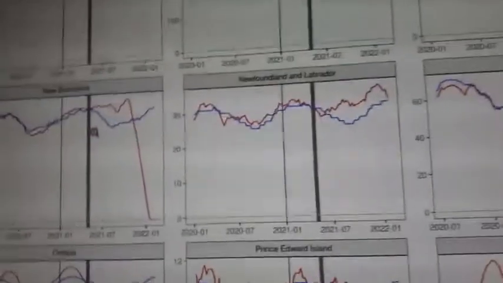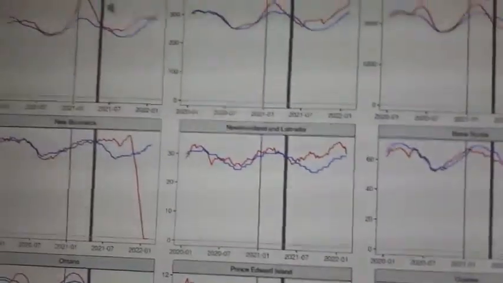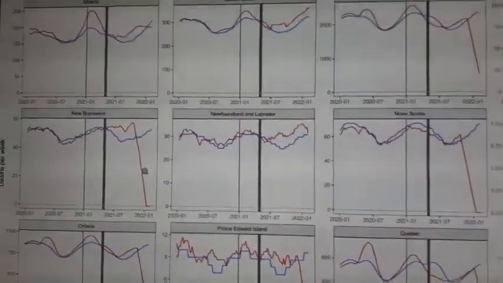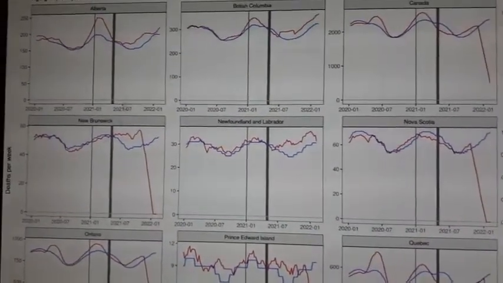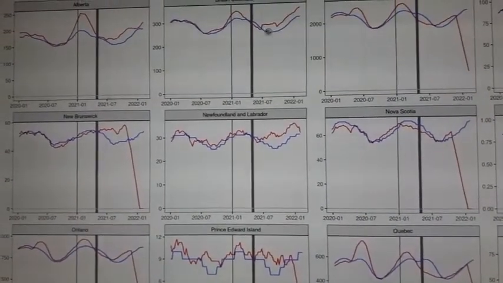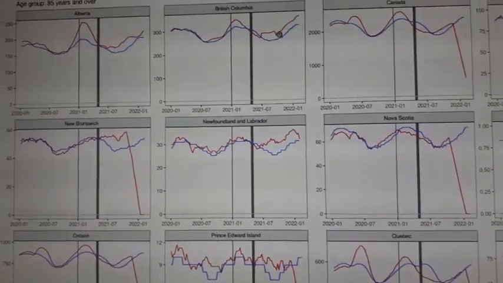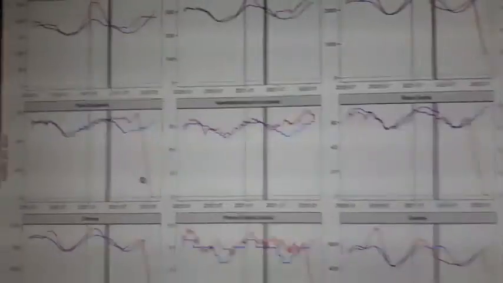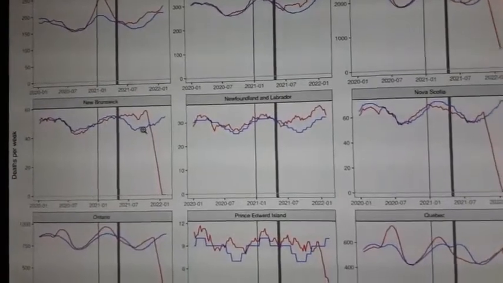Look first at 85 years and plus. What do we see? New Brunswick or any other, let's say for Alberta. I'm just showing you right now several provinces at the same time. Alberta, British Columbia. Like in British Columbia, we see some excess deaths here as well, right? We see in Alberta, we see in New Brunswick.